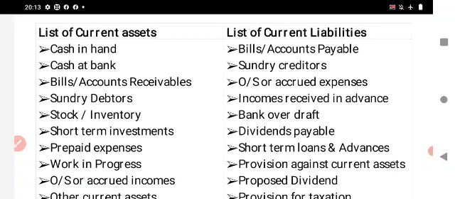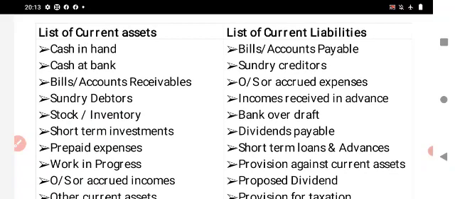For the purpose of computing the net increase or net decrease in working capital in a fund flow statement, the assets and liabilities are classified into two concepts.